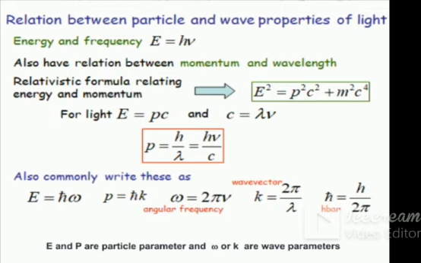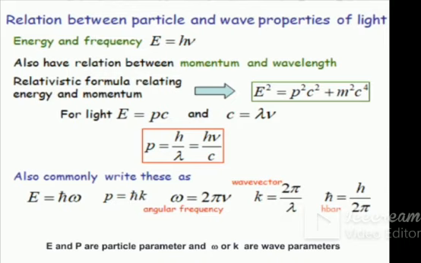Therefore, we write the relation E equal to PC, and we know the wavelength and the frequency are related by C is equal to lambda nu, or lambda is equal to C by nu. Simplifying these two terms, we get P equal to h by lambda. From the earlier equation, lambda is equal to h by P. Therefore, P is equal to h by lambda.